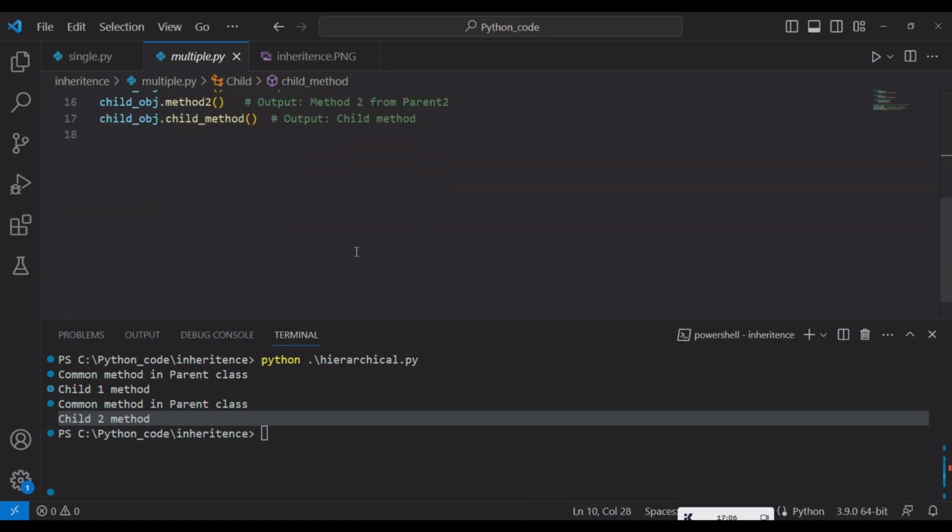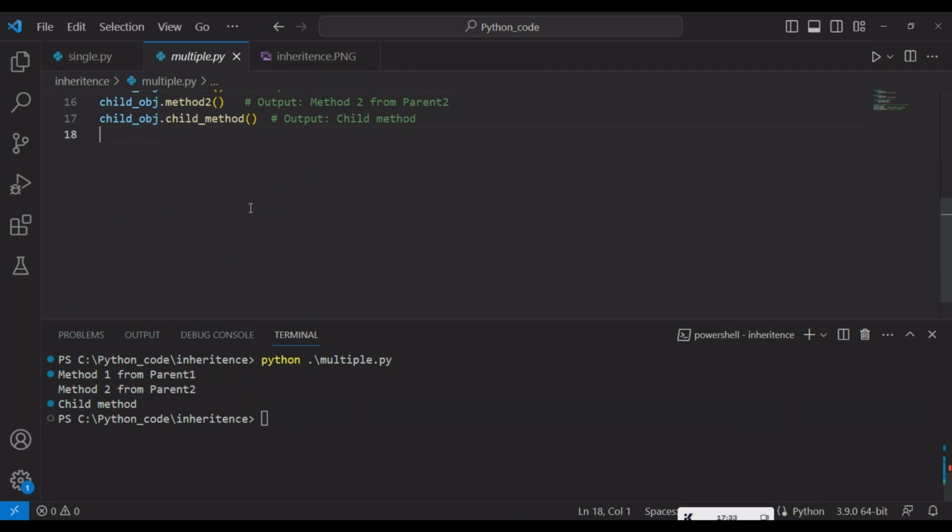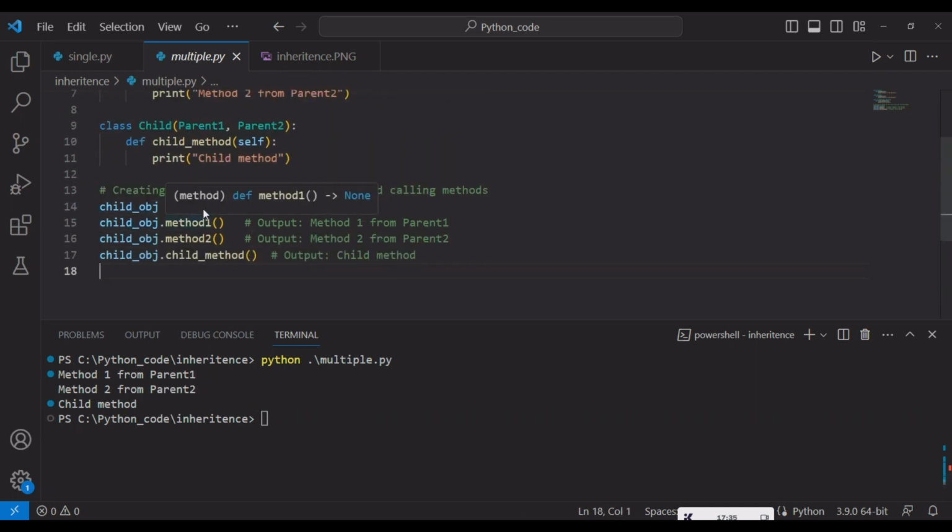We'll try to execute this program and see the output. If you see here, first I have created a child class object and I'm calling the parent1 class method1. Okay, then it displayed method1 from parent1 class. Then I have called method2 and it displayed method2 from parent2 class, and I called the child method of the child class. Then it displayed child method. This is the multiple inheritance.